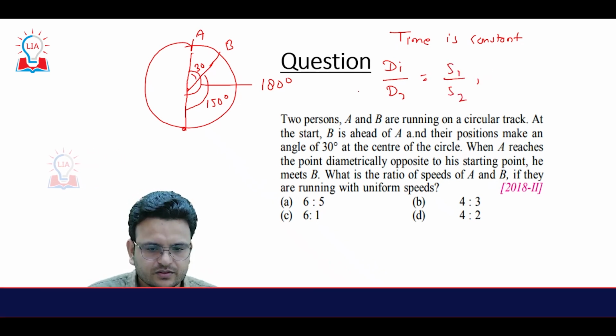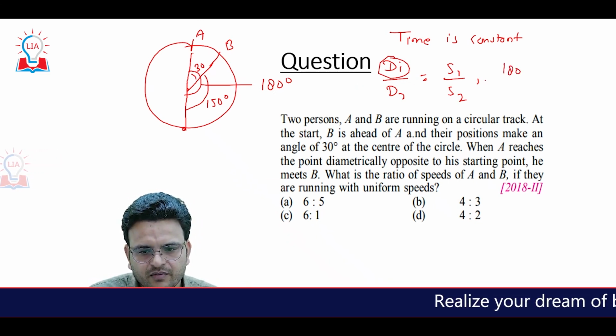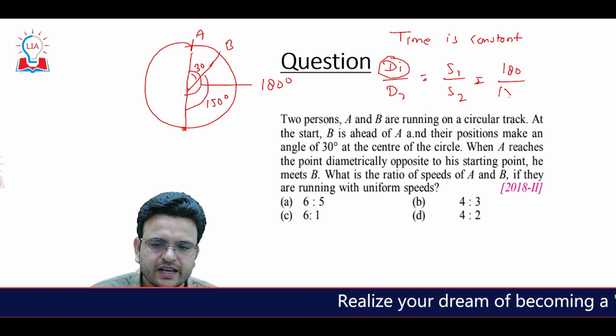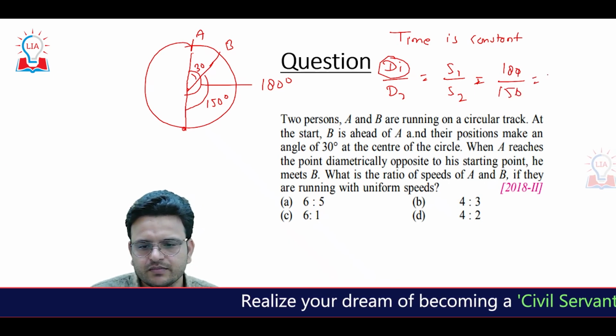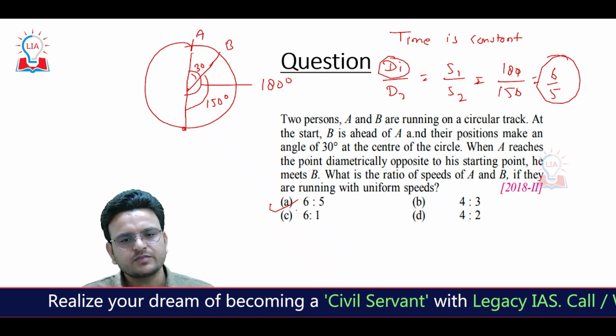So how much distance has person A covered? 180. And how much distance has person B covered? 150. So it becomes 6 upon 5. So hope you are able to understand this particular question.